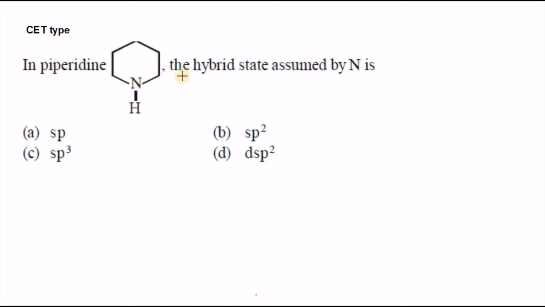In piperidine, the hybrid state assumed by nitrogen is?